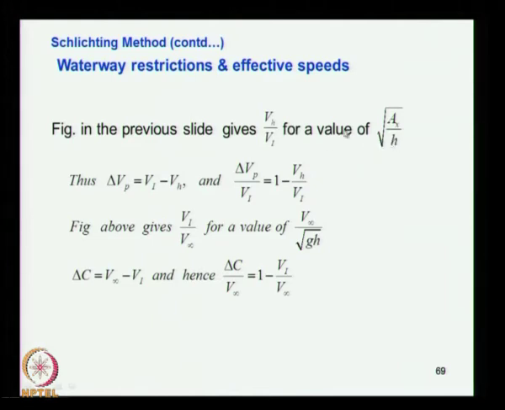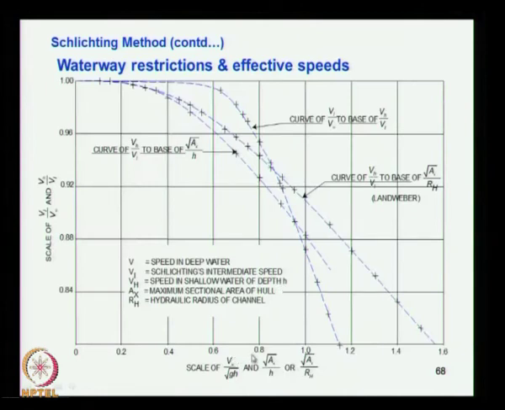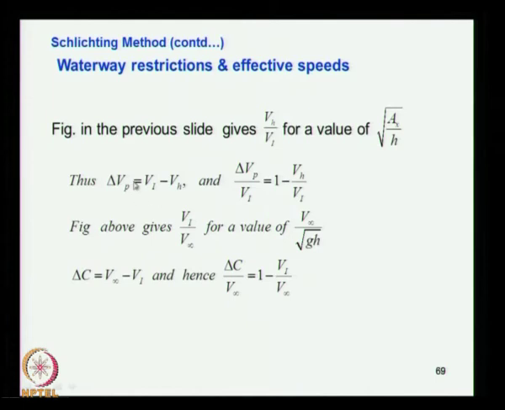By knowing the ship and the water depth, you can estimate this value, then use the graph. Maybe it is 0.6; you just come here and read Vh by Vi. From this you get the quantity, and you know that delta Vp is equal to Vi minus Vh. You divide it by Vi and you get this relation.